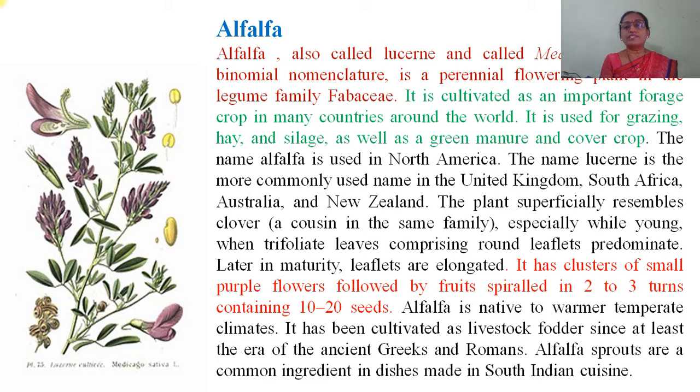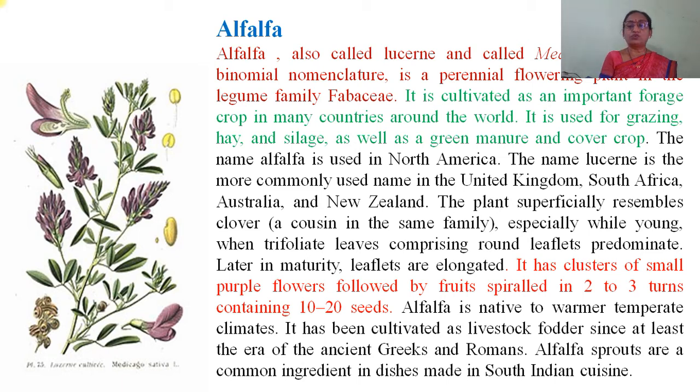The plant superficially resembles clover, especially while young, when trifoliate leaves comprising three leaflets predominate. Later in maturity, leaflets are elongated. It has clusters of small purple flowers followed by fruits spiral in 2 to 3 turns containing 10 to 20 seeds.